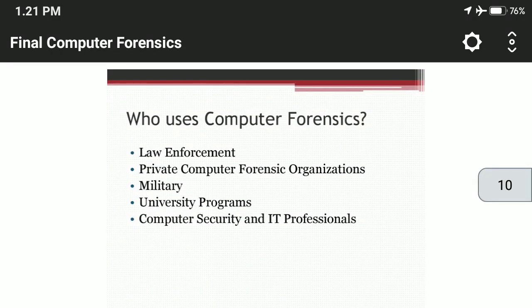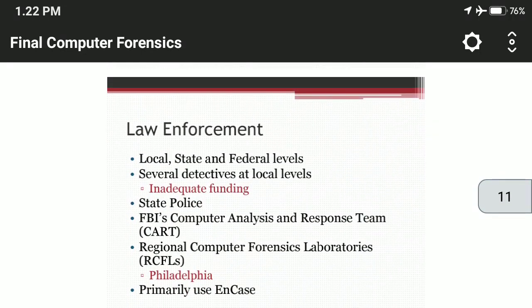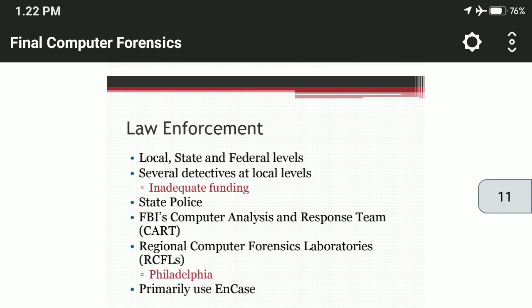Now, who uses computer forensics? Law enforcement, private computer forensic organizations, military, university programs, computer security, and IT professionals are basically using the computer forensic technique. Now, see one by one. First one is law enforcement, at local, state, and federal levels. Several detectives at a local level, state police, and the FBI's Computer Analysis and Response Team, we call it CART, handle the cases where the victim and perpetrator are in different states, which is very common in cybercrime.